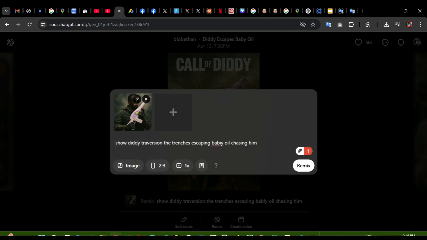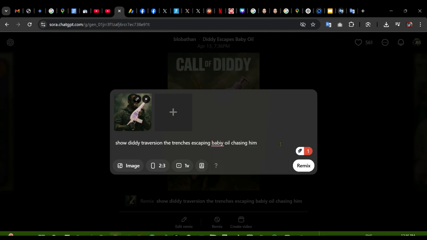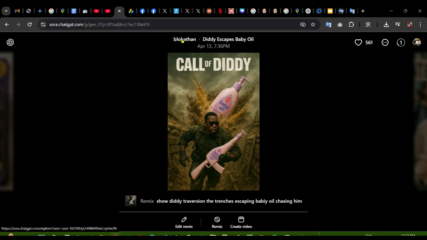This was the original image here, and someone added this. He says, did he traverse the trench, escaping baby oil chasing him. So it should be baby oil like this. If we click remix, let's see what we will get here. I'm just using someone's image. I think this is the name of the person here. I'm going to do a remix. It's going to take time. We're going to wait.